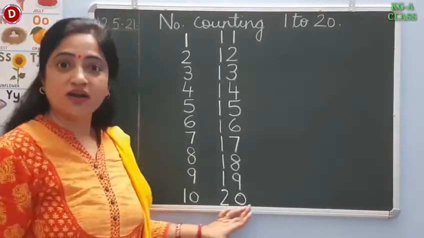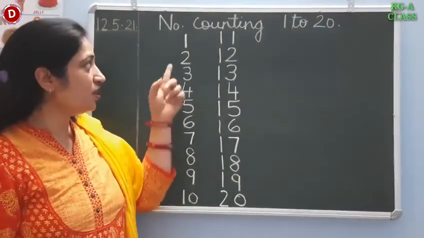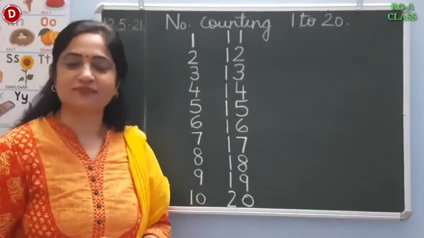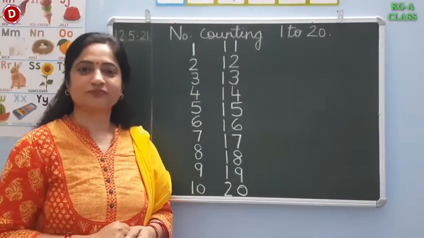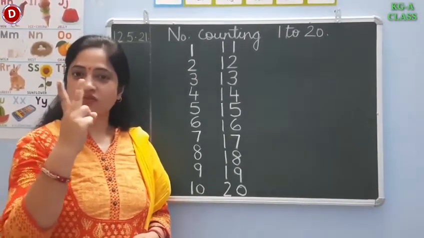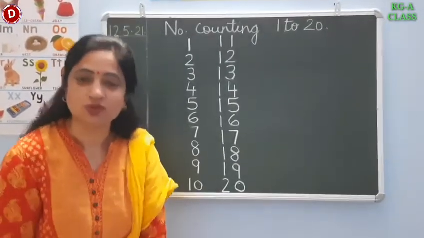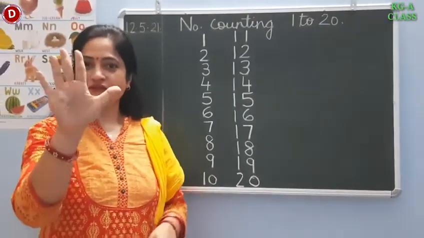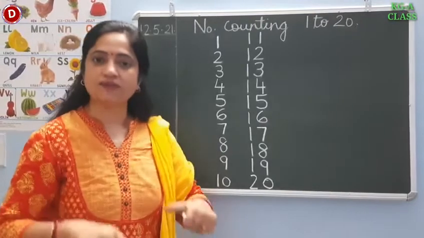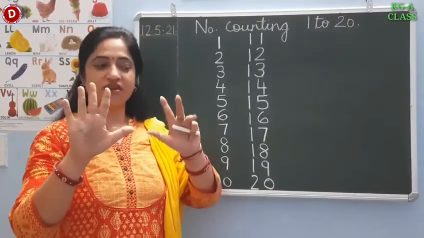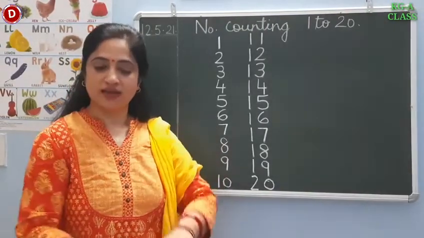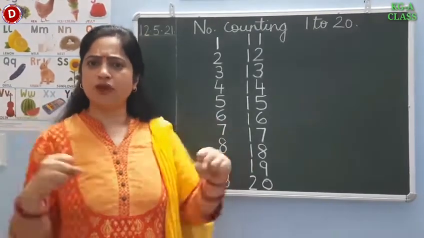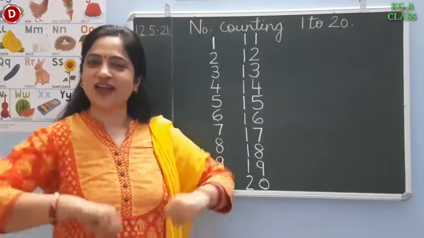I taught you a rhyme also based on numbers 1 to 10. So let's recite it. 1, 2, buckle my shoe. 3, 4, shut the door. 5, 6, pick up the sticks. 7, 8, lay them straight. 9 and 10, a big fat hen, a big fat hen.